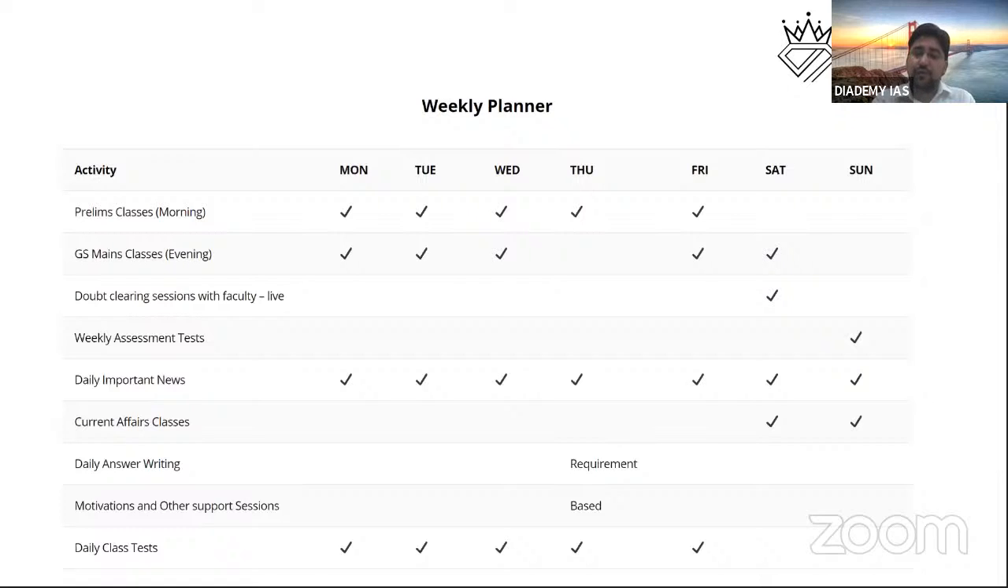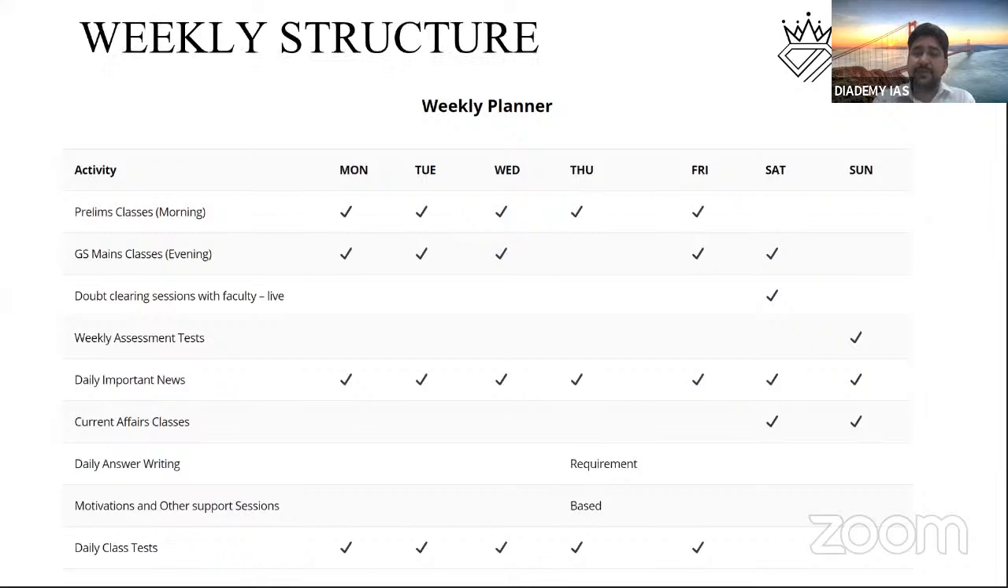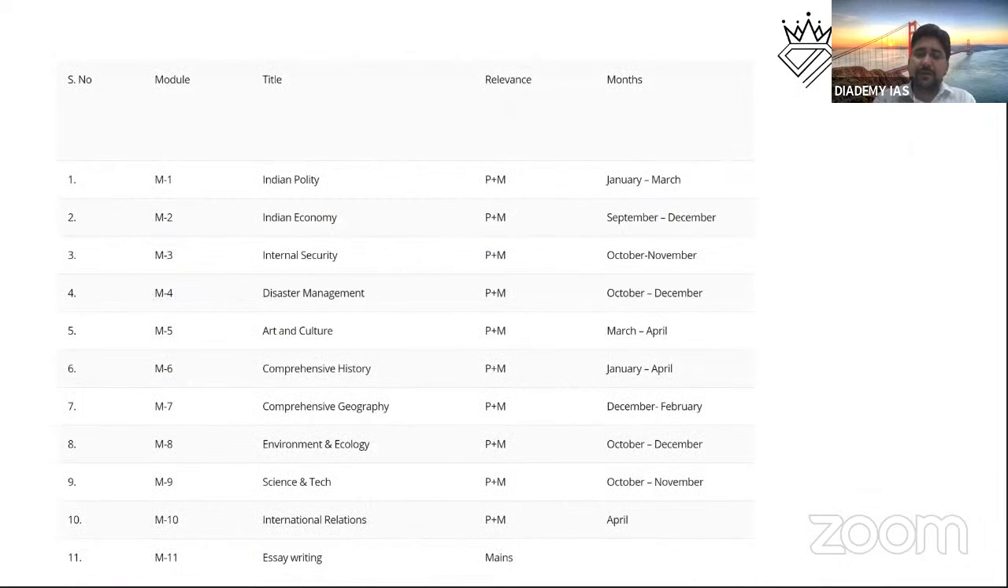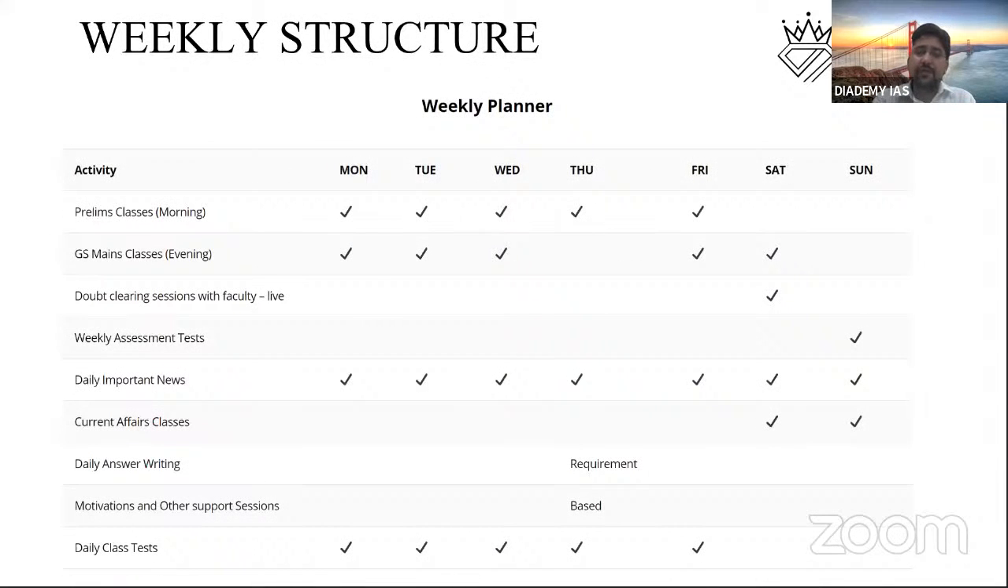Daily class test is also there. This is an additional feature. So this is the weekly structure. And you can see on Saturday, doubt clearing session with faculty live. This is another important feature.